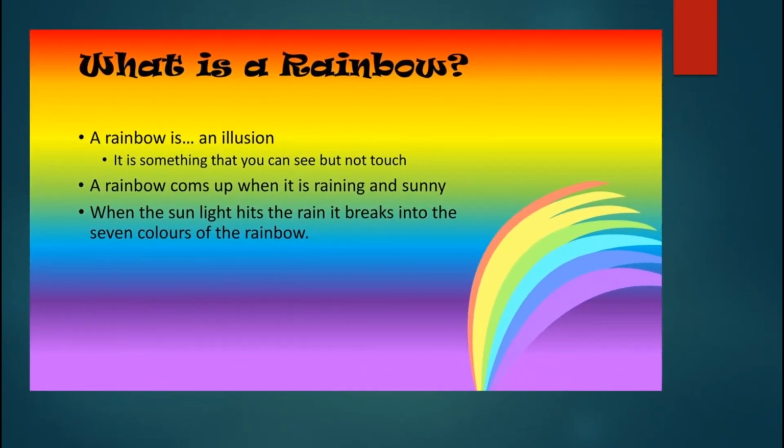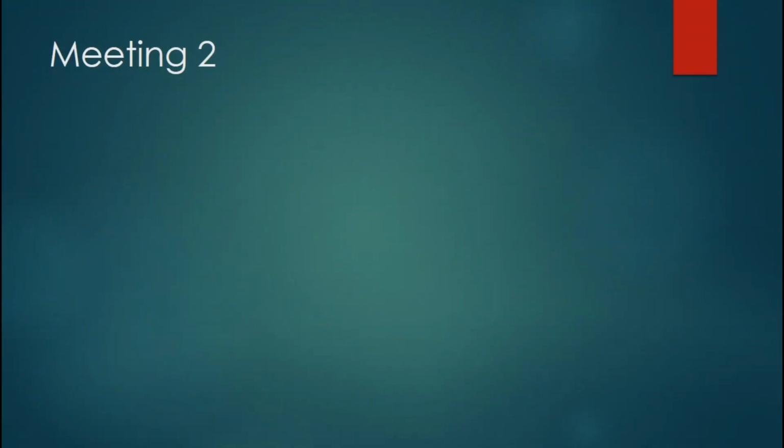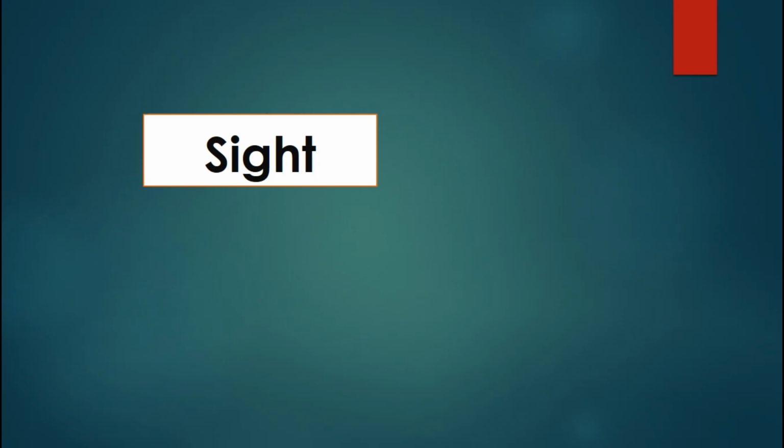What is a rainbow? A rainbow is an illusion. It is something that you can see but you cannot touch. A rainbow comes up when it's raining and sunny. When the sunlight hits the rain, it breaks into the 7 colors of the rainbow. Next, we continue to sight.